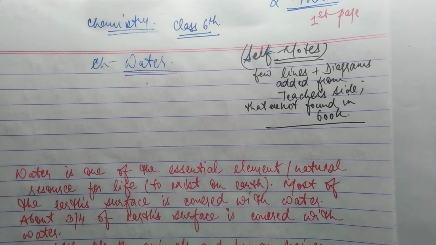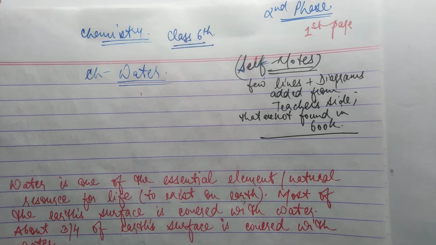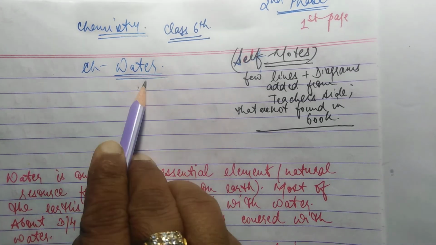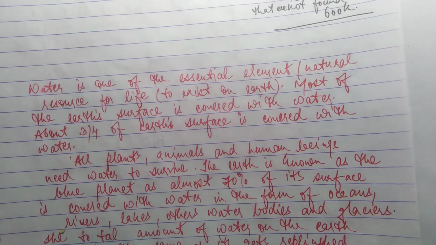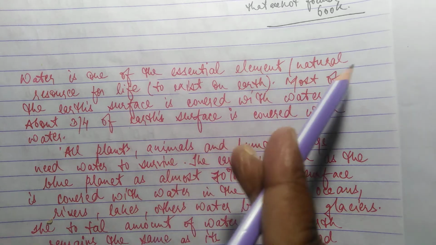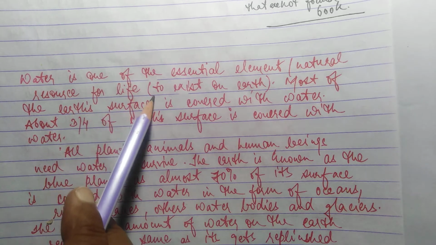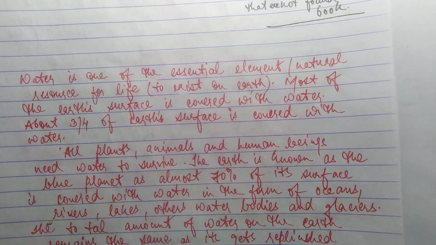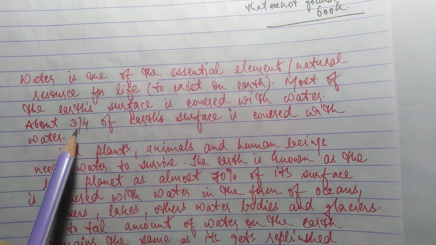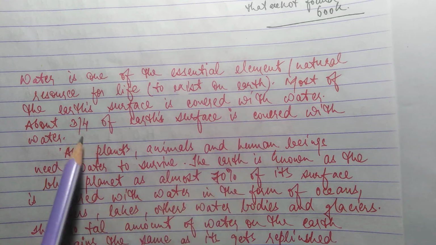Good morning, class. Today we are going to start our new chapter in chemistry of class 6, and the chapter name is water. What is water? Water is one of the most essential elements, also called a natural resource, for life to exist on the earth. Most of the earth's surface is covered with water, about 3 by 4 of the earth's surface.